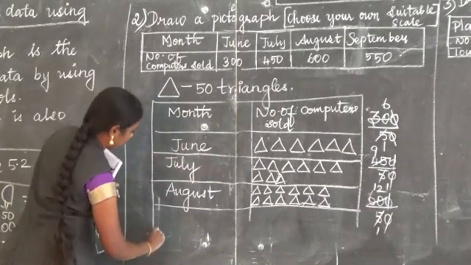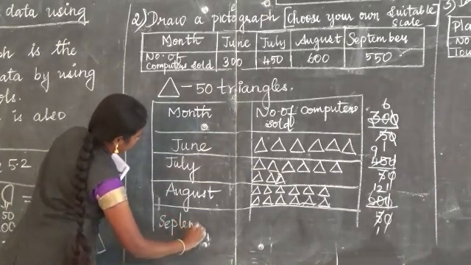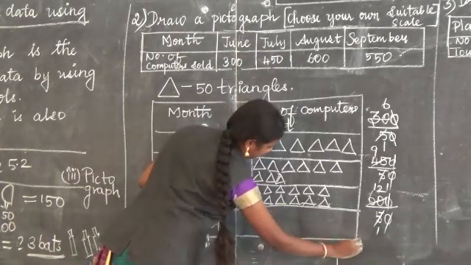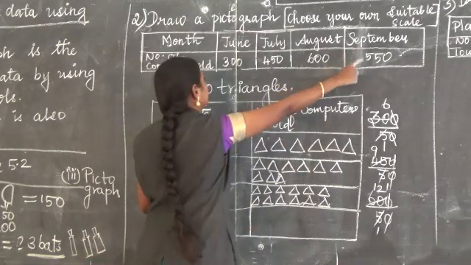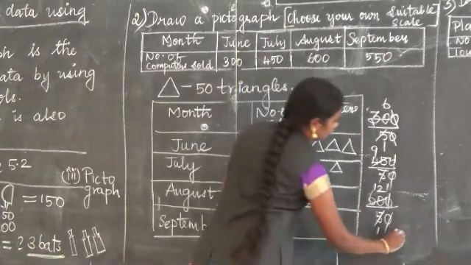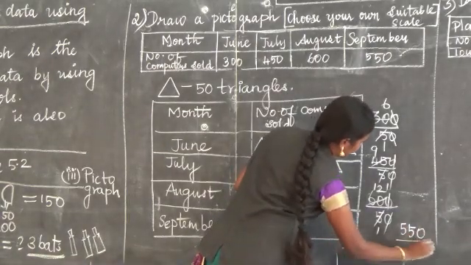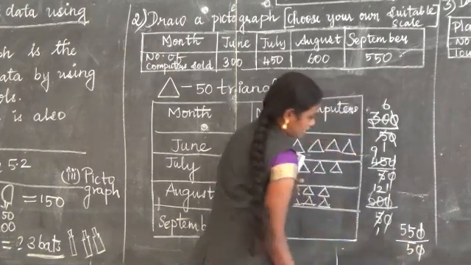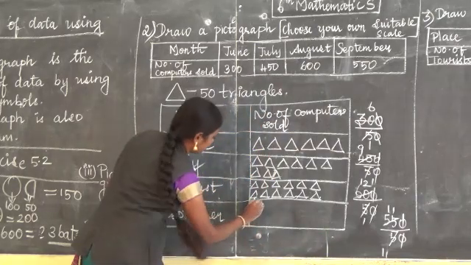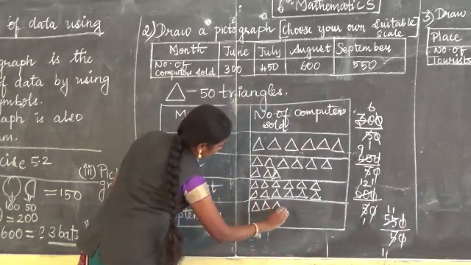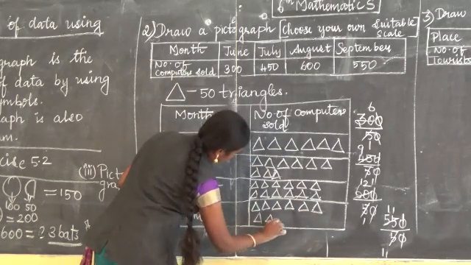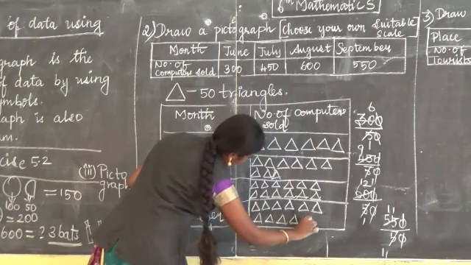Next month is September. The computers sold is given as 550. So go for the rough column. 550 divided by 50, 0, 0 cancel, 5 ones are 5, 5 elevens are 55. So 11 triangles: 1, 2, 3, 4, 5, 6, 7, 8, 9, 10, 11.